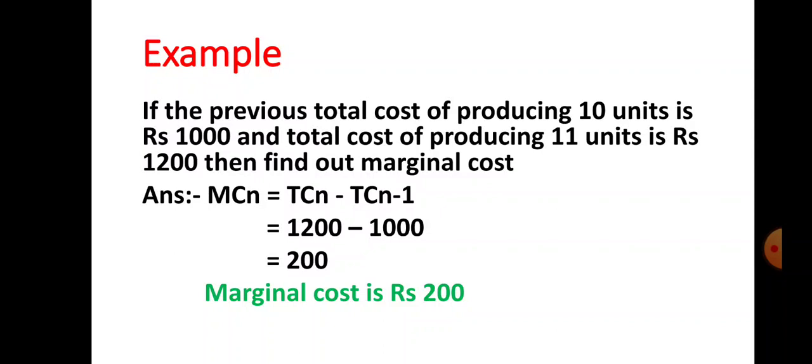So what is TCn? Total cost of the nth unit, that is rupees 1200. And what is TCn-1? That is the previous total cost of producing 10 units, that is 1000. So 1200 minus 1000, what do you get? You get 200. So what is the marginal cost here? Marginal cost is rupees 200.